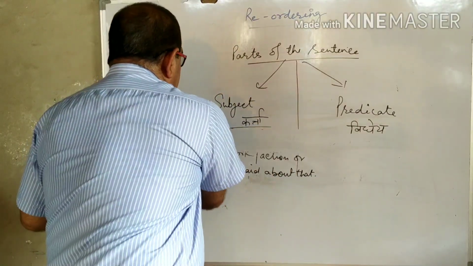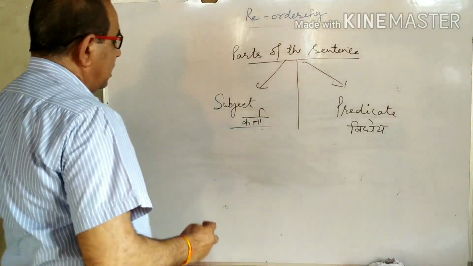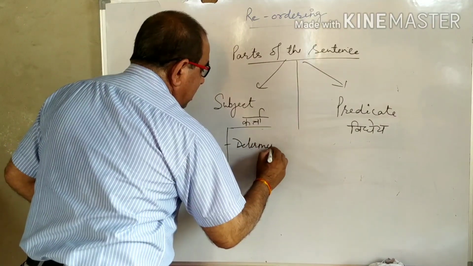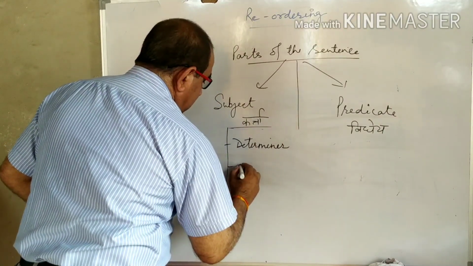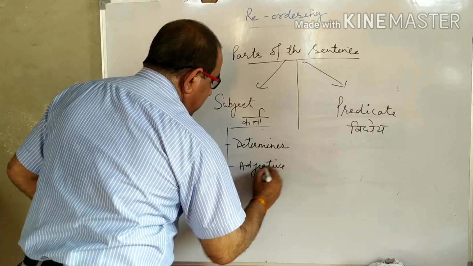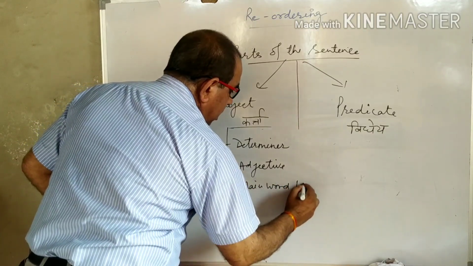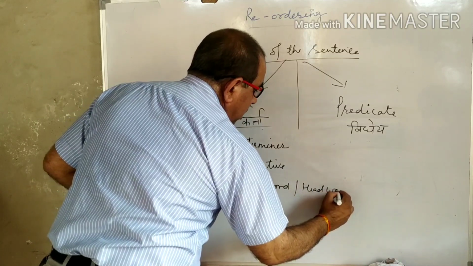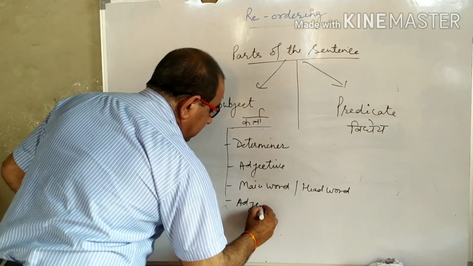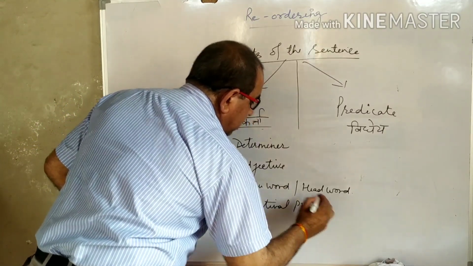Now, subject also can be divided into 4 parts. The first part is determiner, then adjective, main word or head word, and last is adjectival phrase.